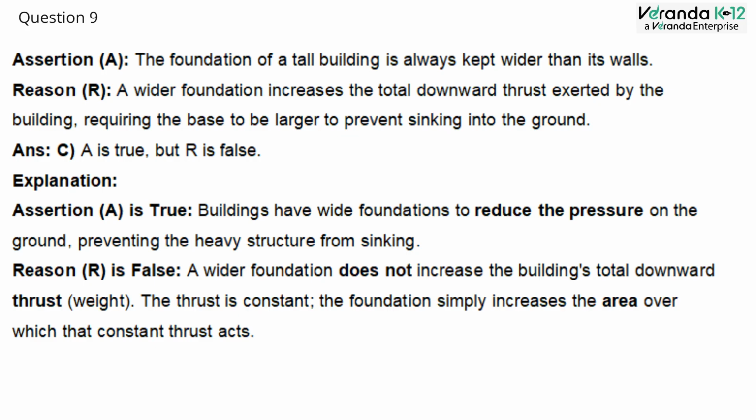Explanation. Assertion A is true. Buildings have wide foundations to reduce the pressure on the ground, preventing the heavy structure from sinking. Reason R is false. A wider foundation does not increase the building's total downward thrust. The thrust is constant. The foundation simply increases the area over which that constant thrust acts.